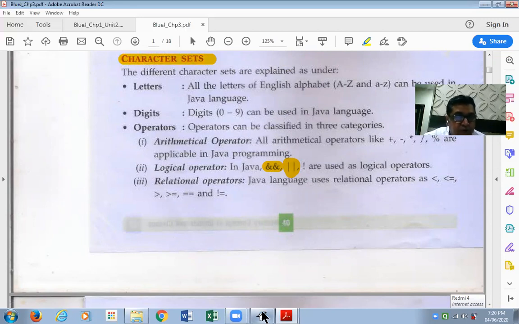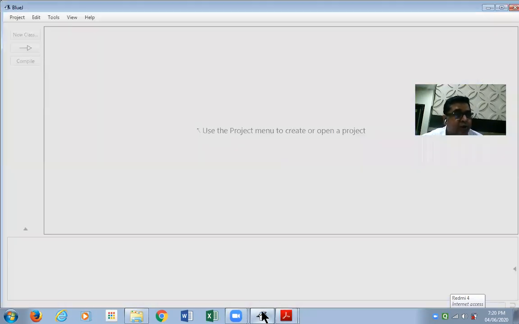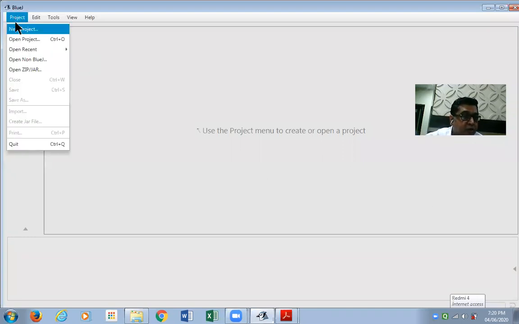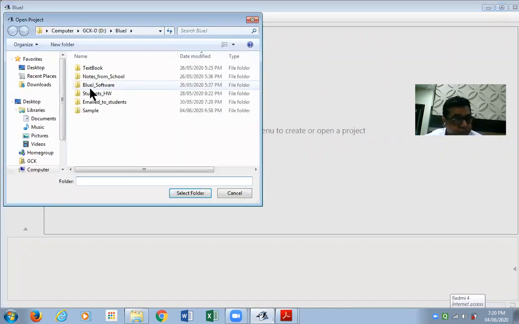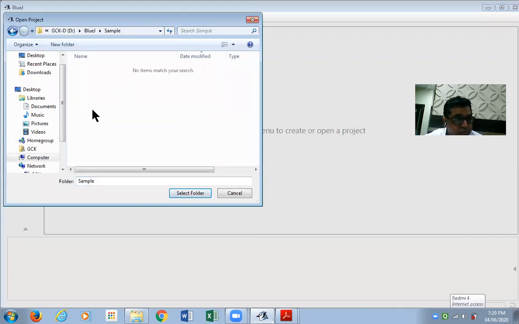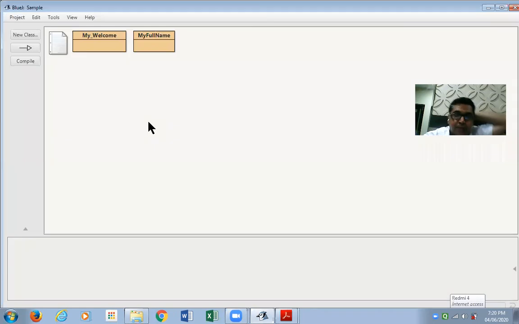Let me open my Java program. I'm connecting to BlueJ. I've already started the BlueJ project. Go to the Project menu, open the project. I've selected the sample project, it's open. I'm double clicking on my program, MyWelcome.